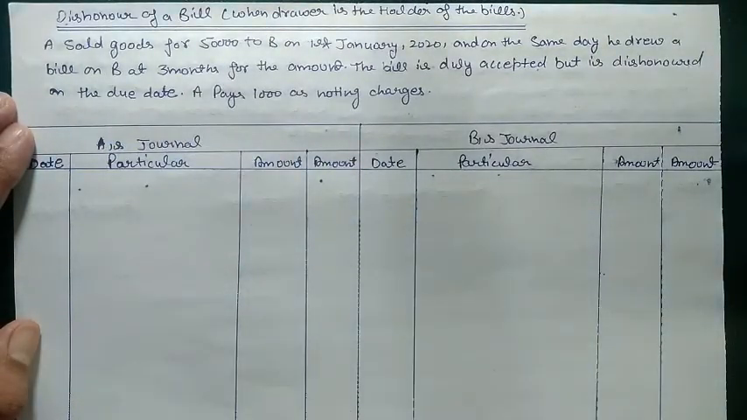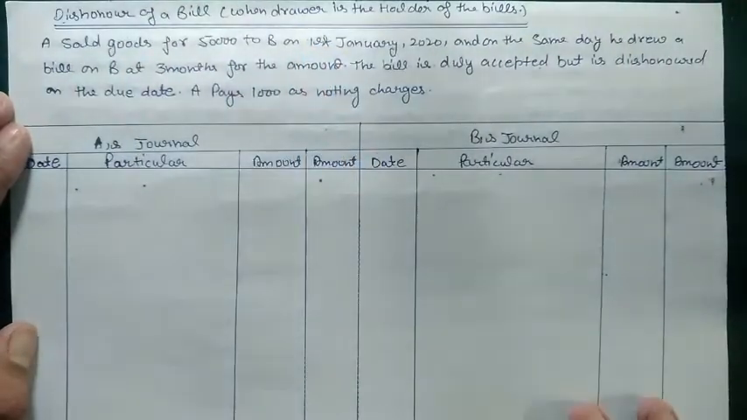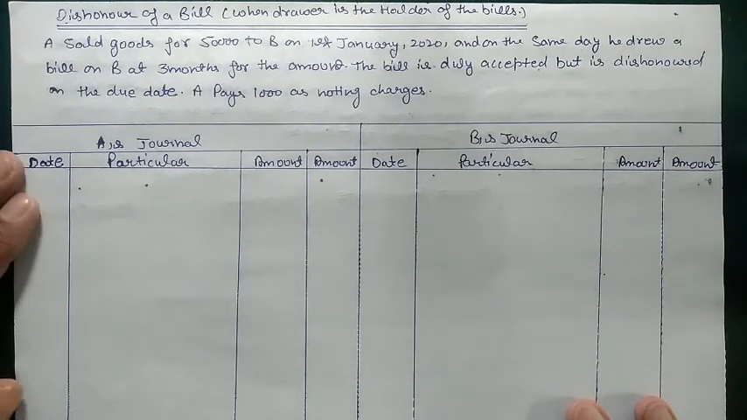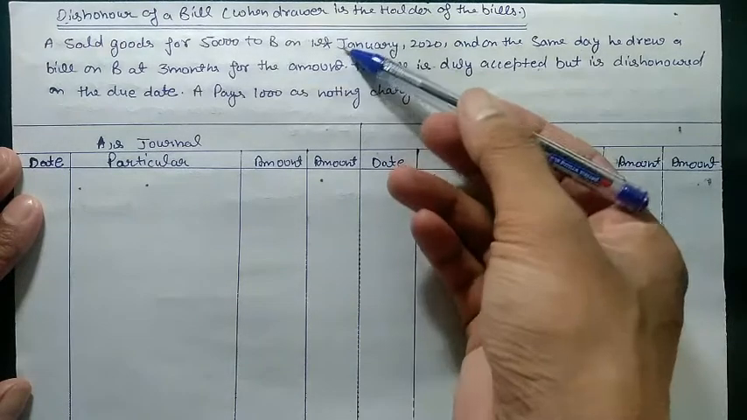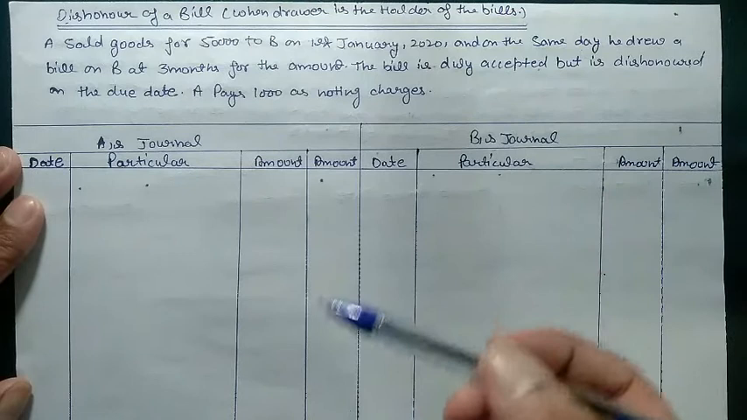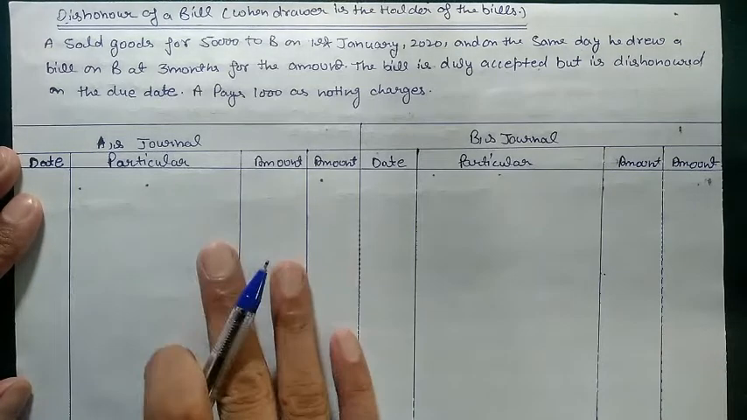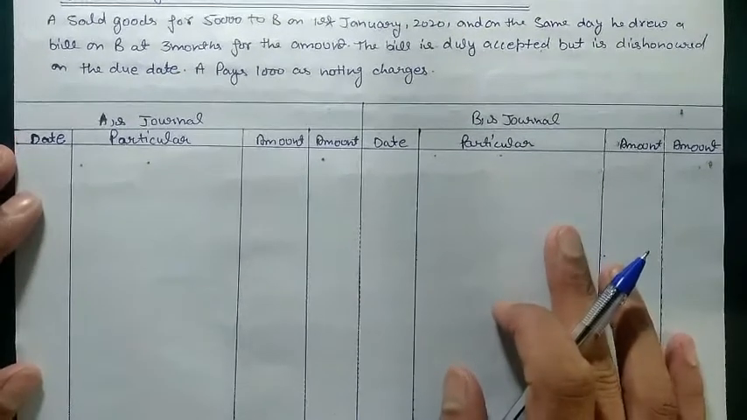So the due date will be 3 months from the 1st of January and the bill got dishonored on the due date. The due date is maturity date plus 3 days. So the maturity date would be 1st January plus 3 months, then add 3 more days, that is grace days. Then the due date will be 4th of April. So we need to post entries in the books of the drawer and also in the books of the drawee. So we will start posting our entries.